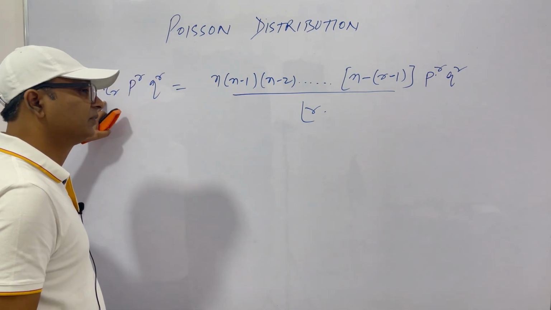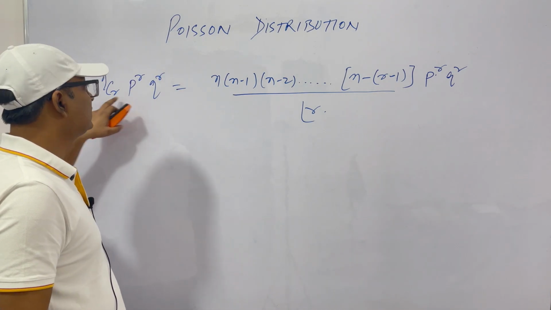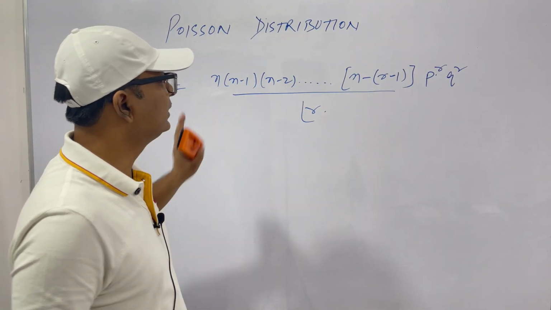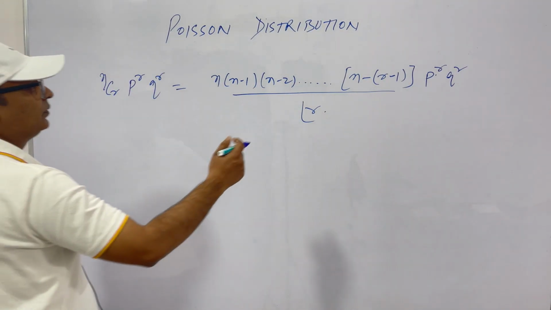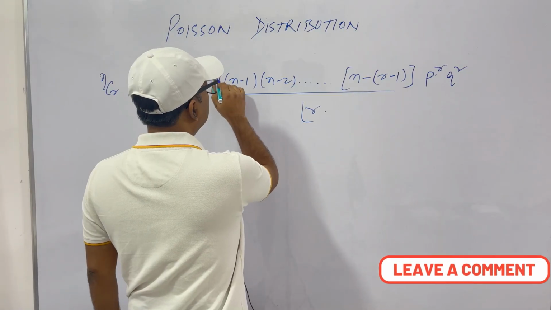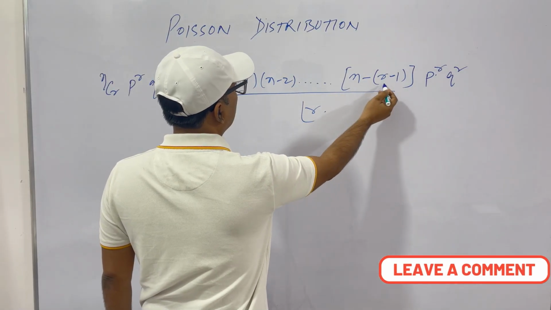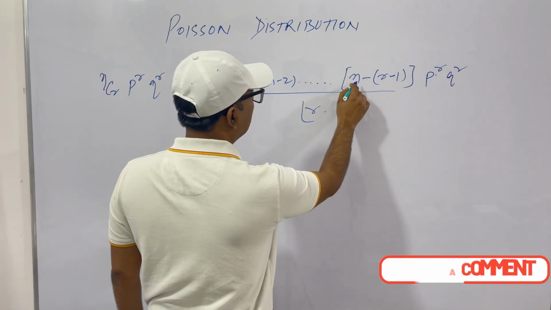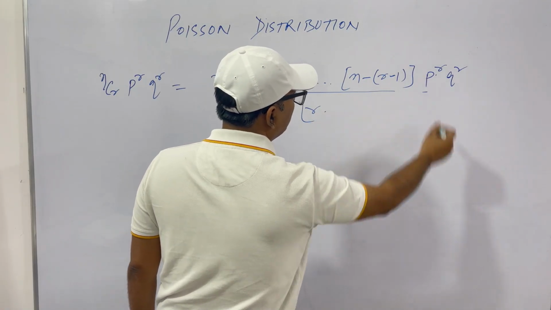When you have studied combinations, you know nCr means this. So this is 0, 1, 2 up to r minus 1, so the number of terms is r here. And we have p to the power r.